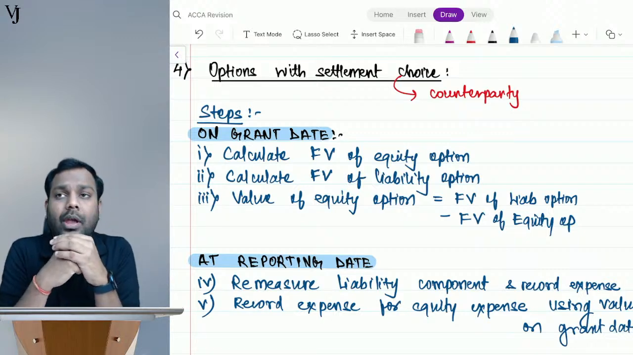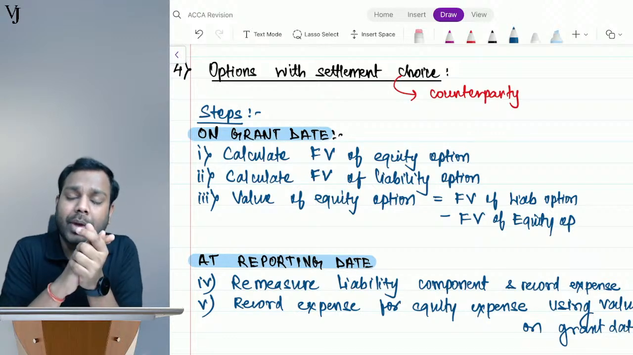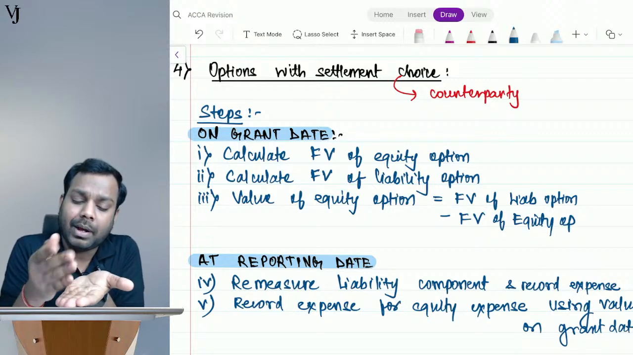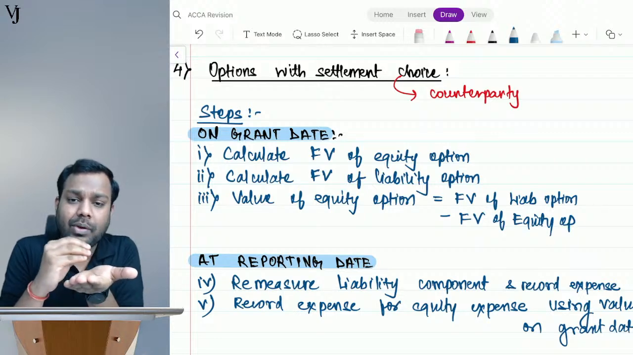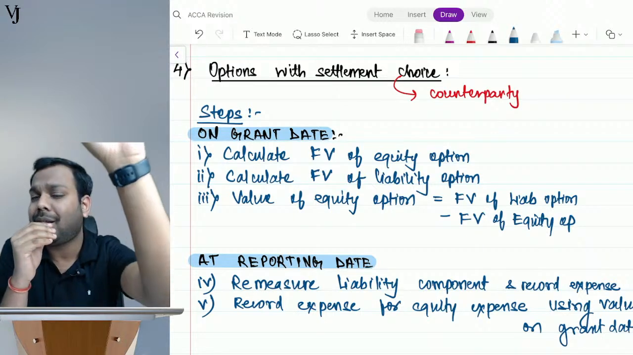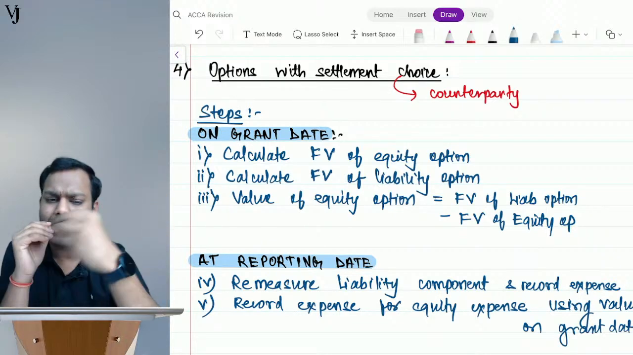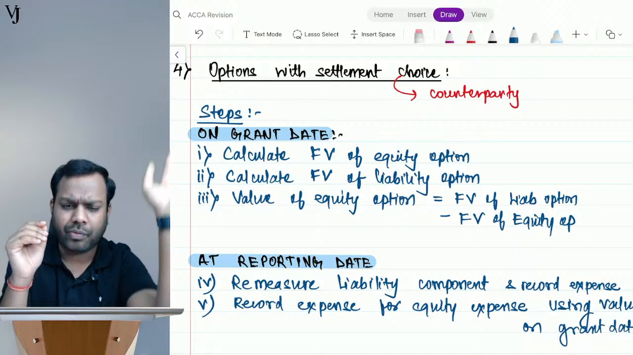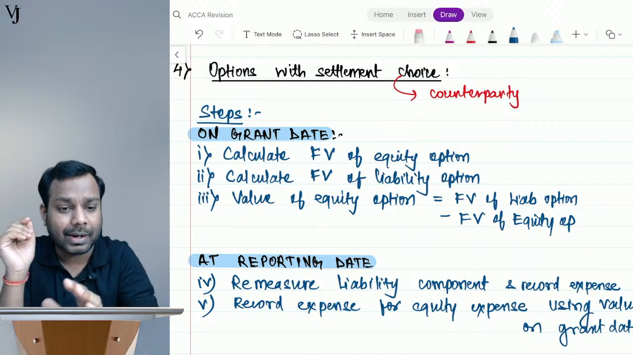Now another, Zomato gave stock appreciation rights to its employees, saying that if you remain in my company for 3 years, I will give you cash, based on whatever the price of the equity share is after 3 years. I will not give you equity shares, but I will give you cash. If you want equity shares, you can purchase them from the open market. That's called cash settled.